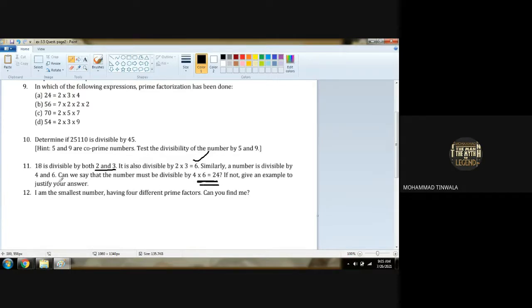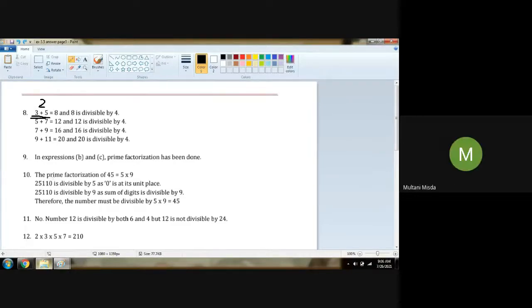If the number is going with 4 and 6, that doesn't mean that every number will go and divide with 24. Are you clear, girls? Yes, sir. Check that. The answer is no. Number 12 is divisible by both 6 and 4, but 12 is not divisible by 24. The answer is over. સમજાઈ ગયું?